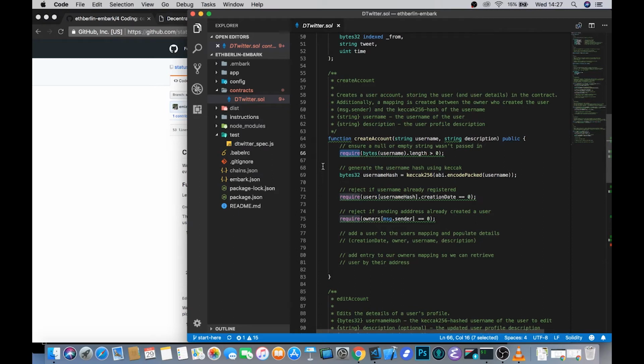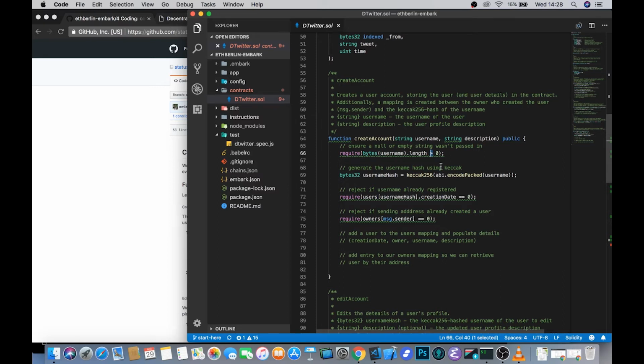We used to just write simple conditionals, so we would have changed the logic in this function around and said if the username has no length, then throw, otherwise continue. But the problem with that is that it's very difficult to debug that kind of pattern in Solidity. And what's more is that if a function throws, it consumes all of the gas that the user sent along with it. So that's a really poor user experience.